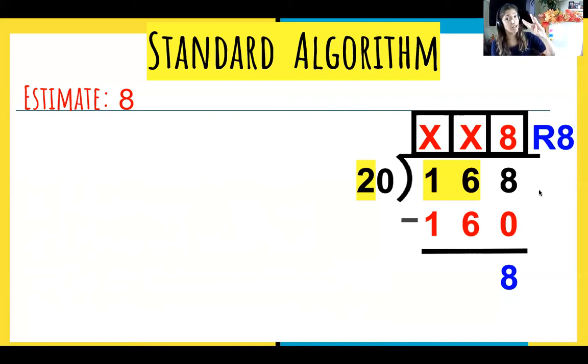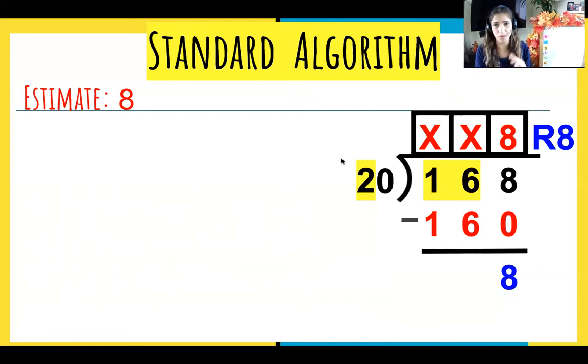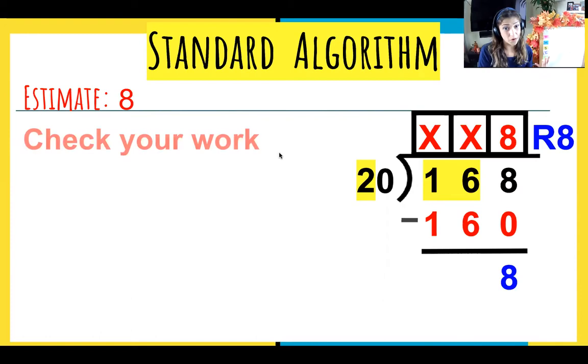Yes, thinking like Spock, it is very reasonable because it is super duper close to our estimated quotient. Our estimate was 8. Our actual answer was 8 remainder 8. So we can see that our answer makes sense, which is what we're figuring out when we check for reasonableness. Now let's check the actual answer and see if it works by using our inverse operation.